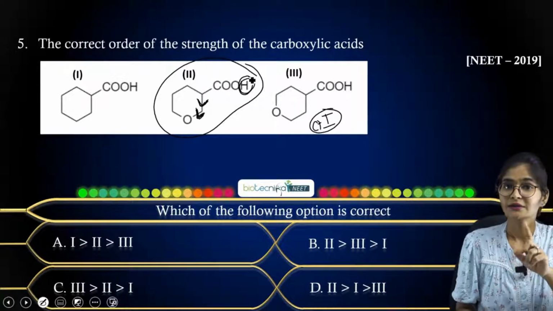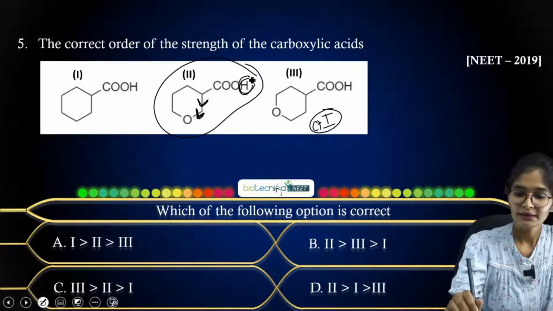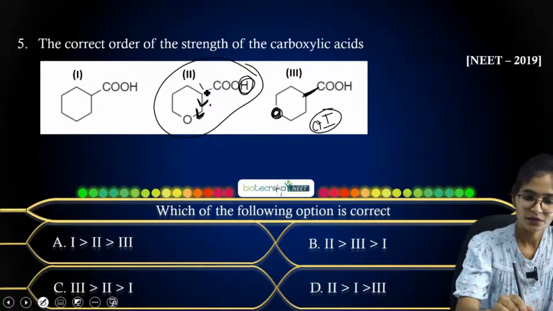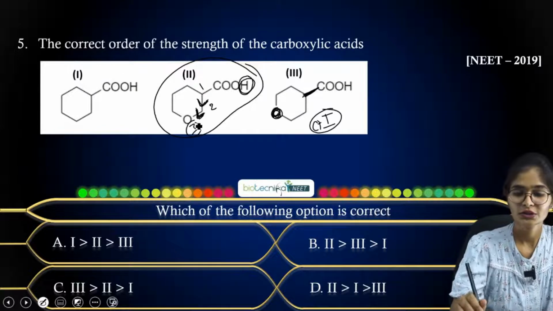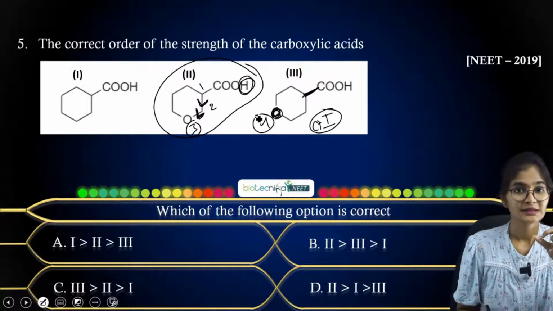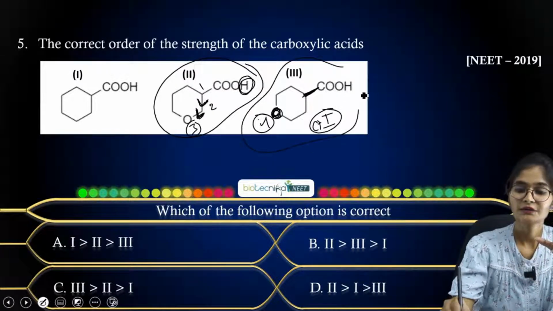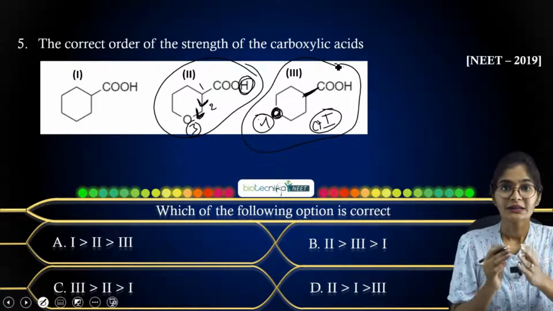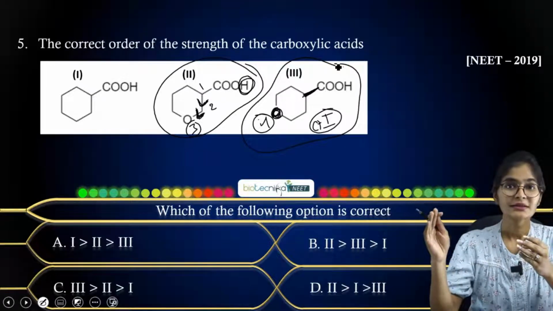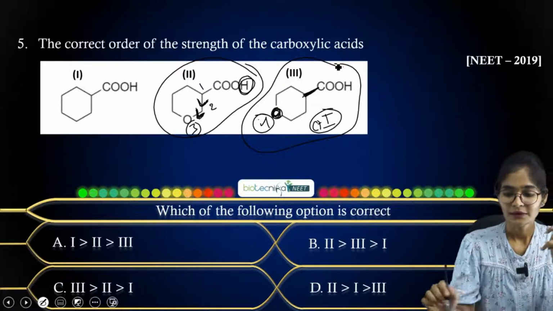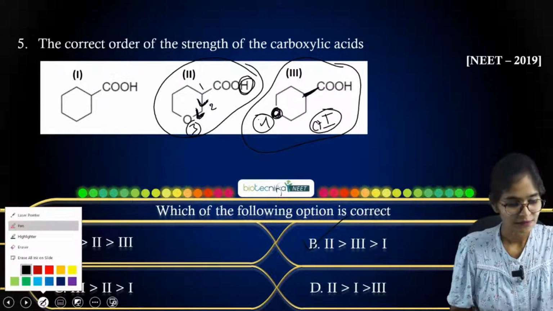In the third structure also you have the oxygen, but if you look at the position, it is exactly opposite to this carbon, so one position is different. If you consider this as 1, 2, 3, here it is on the third position and here it is on the fourth position. So the distance is maximum in the third structure. We know that with respect to the inductive effect, as you increase the distance, the effect will be less. Accordingly, the answer will be option B.